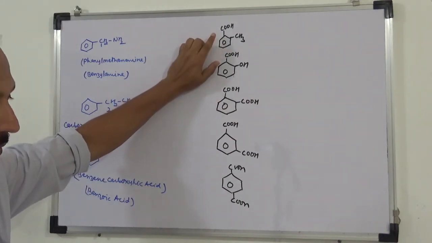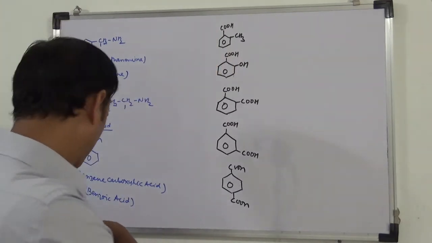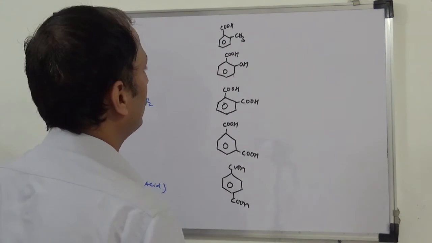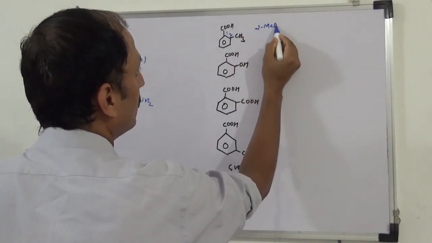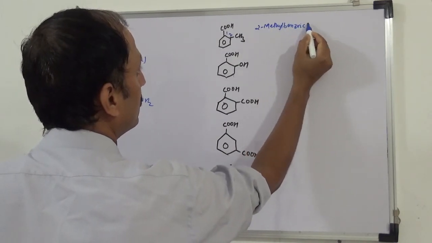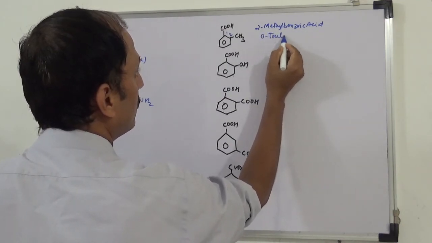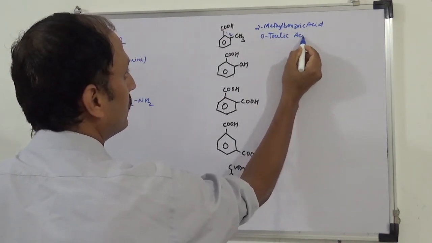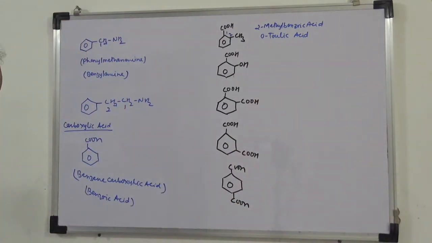2-methyl benzoic acid is also called orthotoluic acid. This is again 1,2. So 2-methyl benzoic acid. So orthotoluic acid, also called orthotoluic acid.